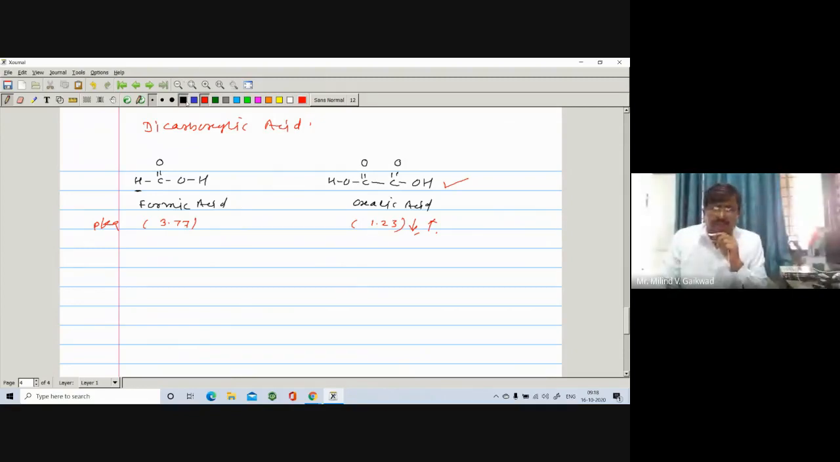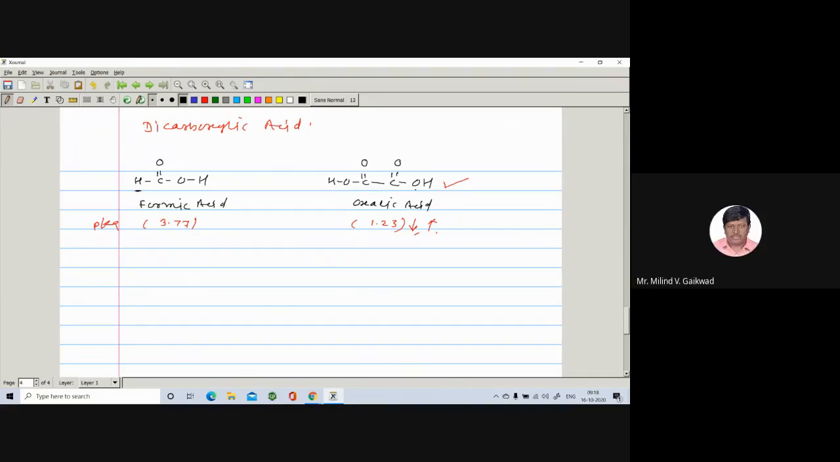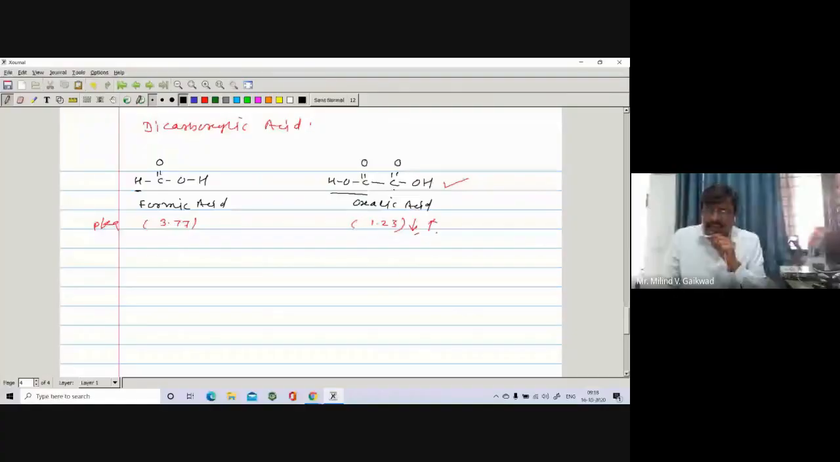What is the reason behind this one? The reason is that either you take this OH or you take this OH, both will work. So if you take this COOH, you will find that this COOH exhibits minus I effect and minus R effect. The electron density between this OH will shift. That's why it can break very easily. But such type of effect is absent in the formic acid, right? That's why oxalic acid, meaning dicarboxylic acids, are found to be more acidic as compared to monocarboxylic acid.